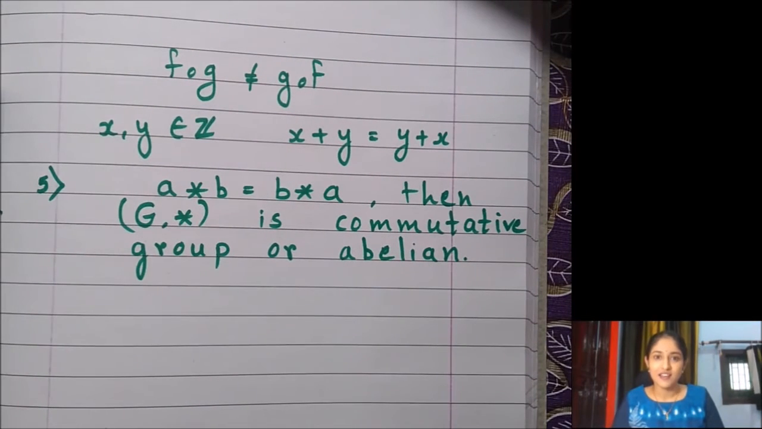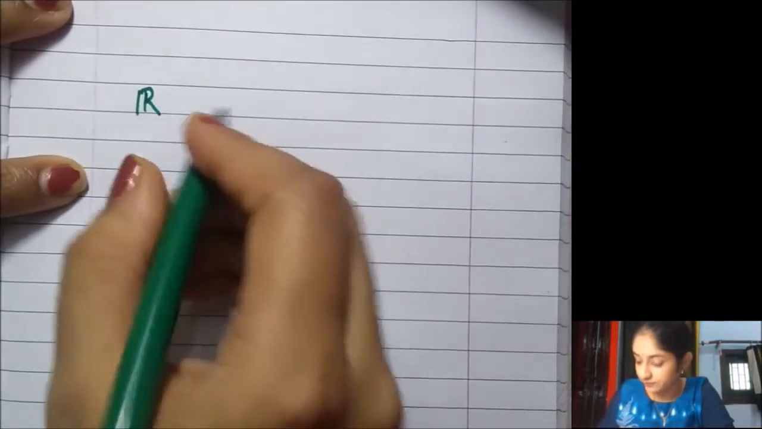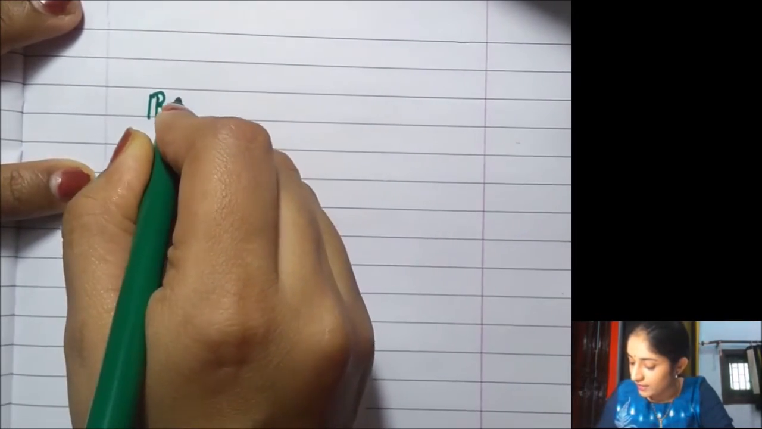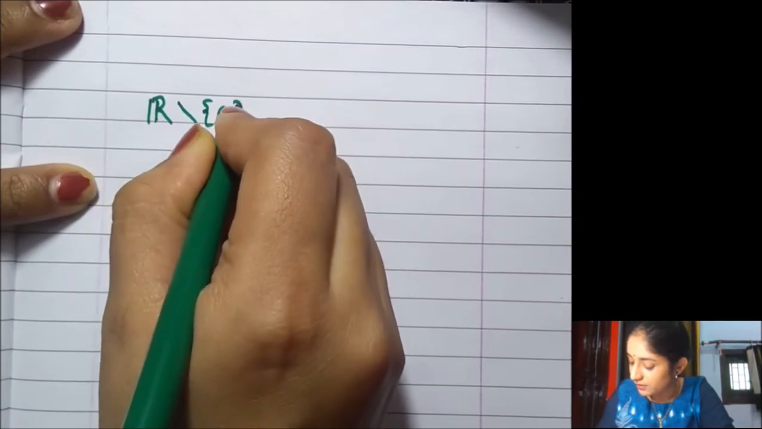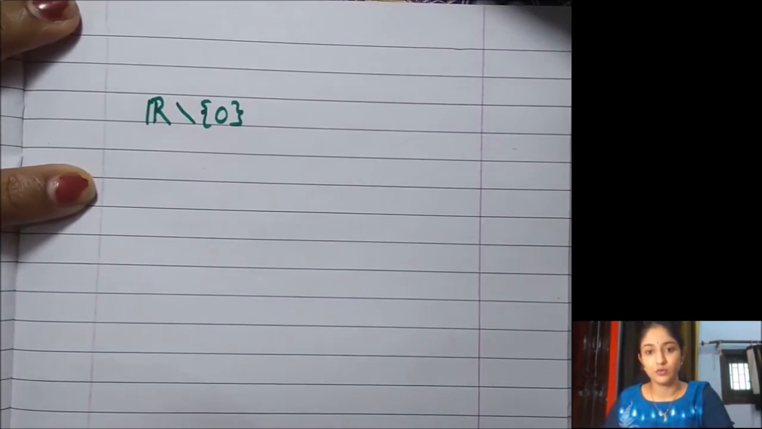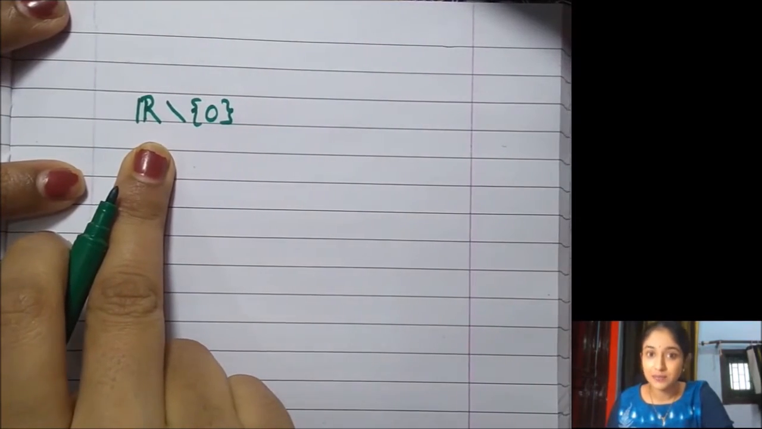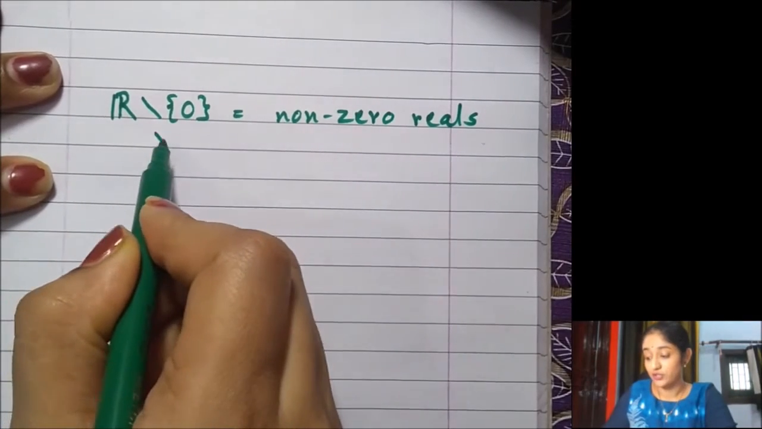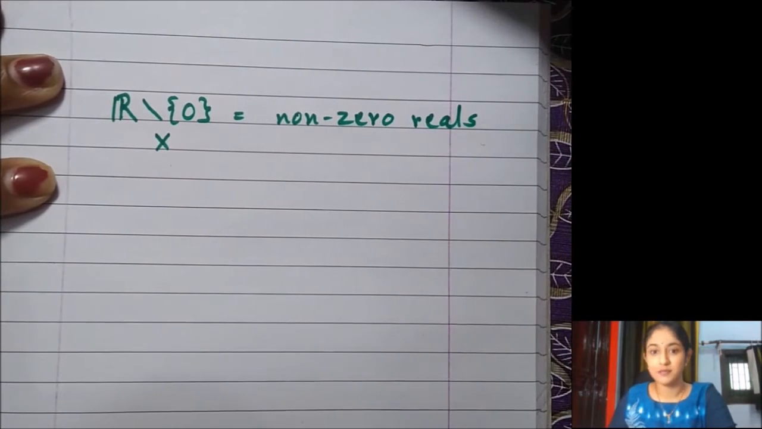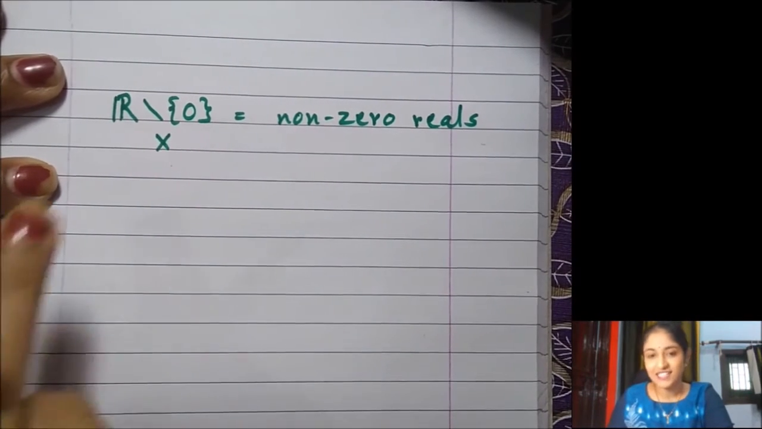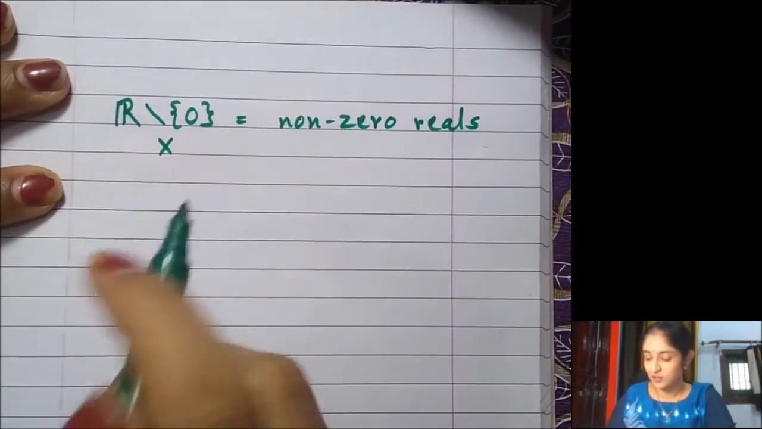Of course, there are numerous other examples of groups. Set R, and let's delete a number, that is 0. So this is the set of all real numbers except 0. Let's take an operation, product, multiplication. Let's see if this is a group or not.